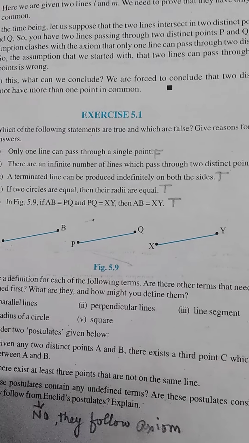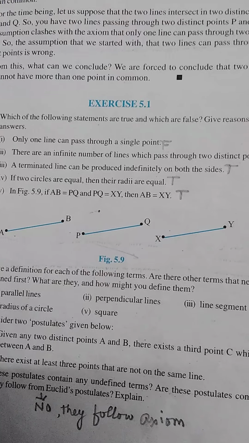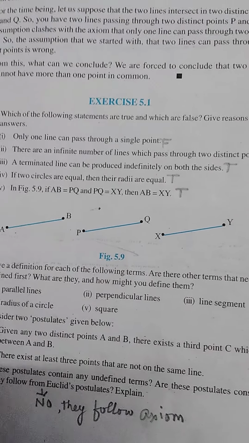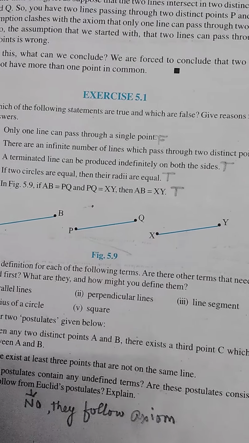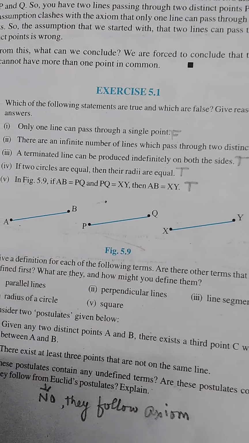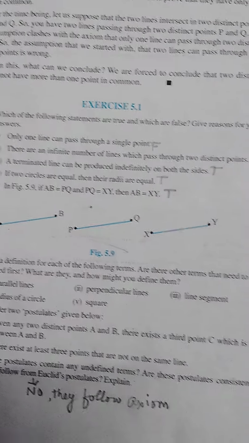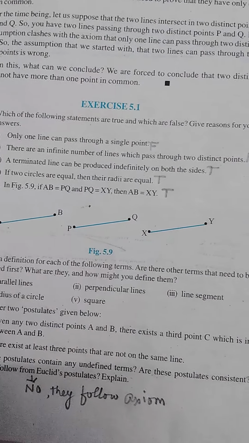Only one line can pass through a single point. This is a false statement because infinitely many lines can pass through a given point. Question number 1, second part. There are infinite number of lines which pass through two distinct points. We all are aware that through two distinct points, only one line can pass through them. So this statement is false.